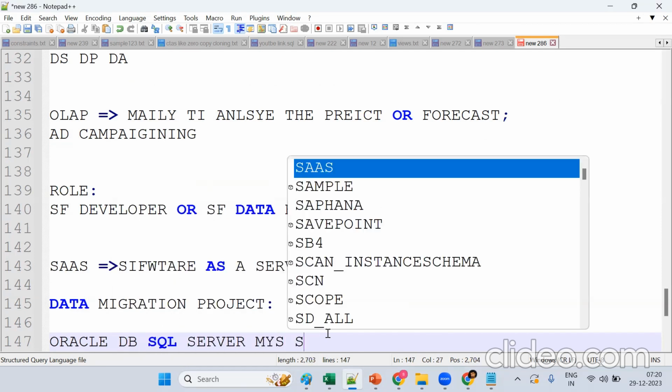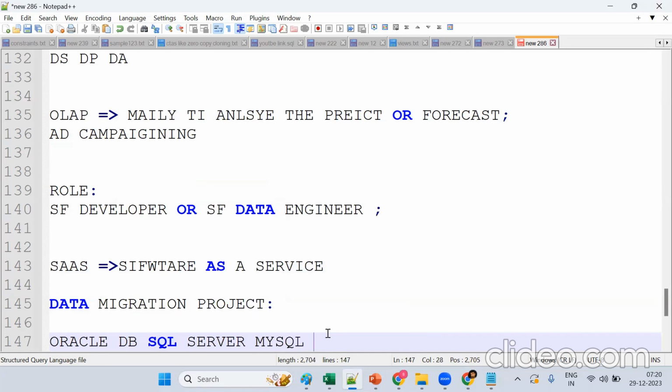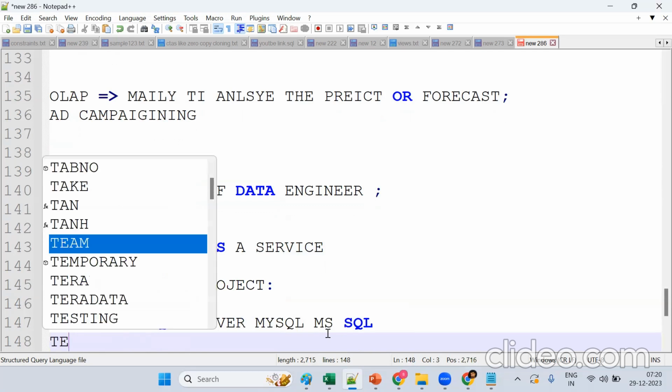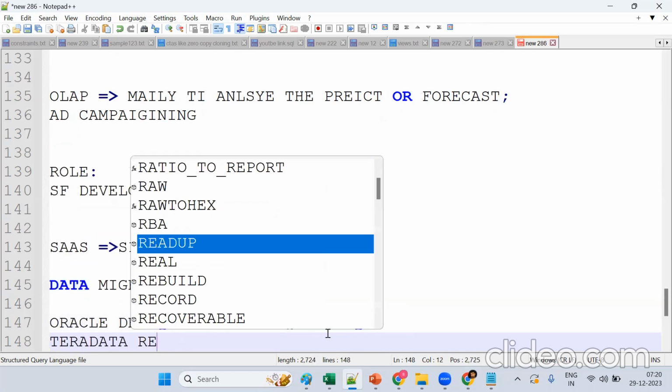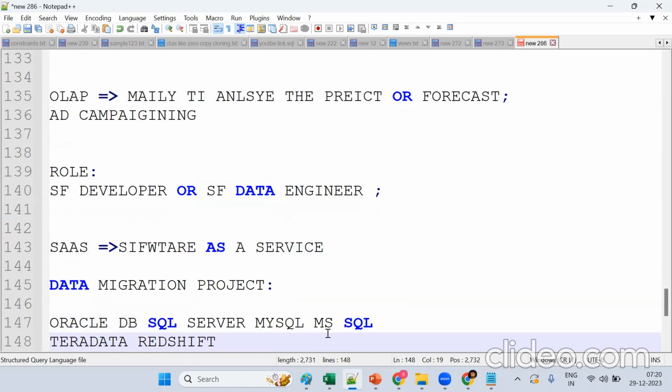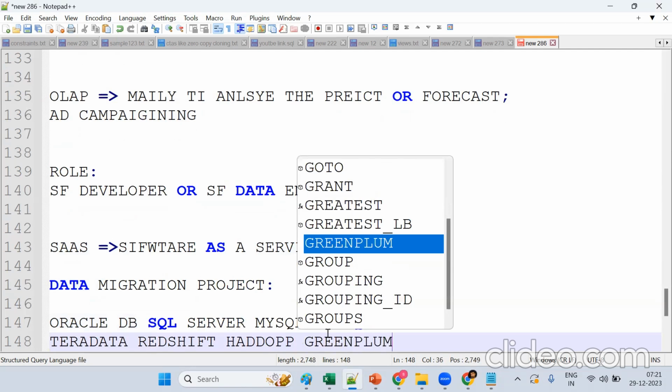MySQL, MS SQL. There are so many things. These are databases. Same thing, Teradata, Redshift. Big data also, Hadoop, Greenplum. There are so many things. Companies are storing their data in these systems.